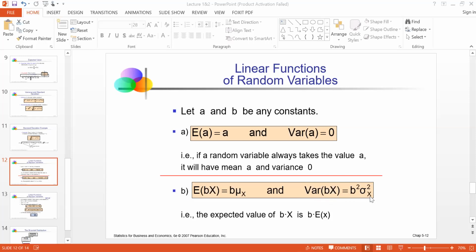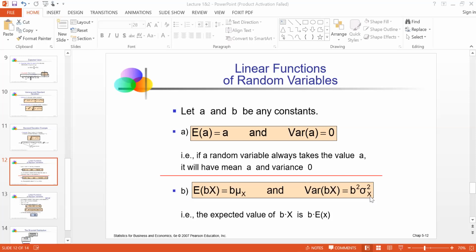So we have learned two rules. The first rule says if you take expectation on a constant, it remains a constant, and if you take variance on a constant, it becomes zero. The second rule says if you have multiplicative format and take expectation on it, you take the constant out, and expectation will only work on the variable. Same with variance: it will not work on the constant, so the constant is taken out and variance works only on the variable.